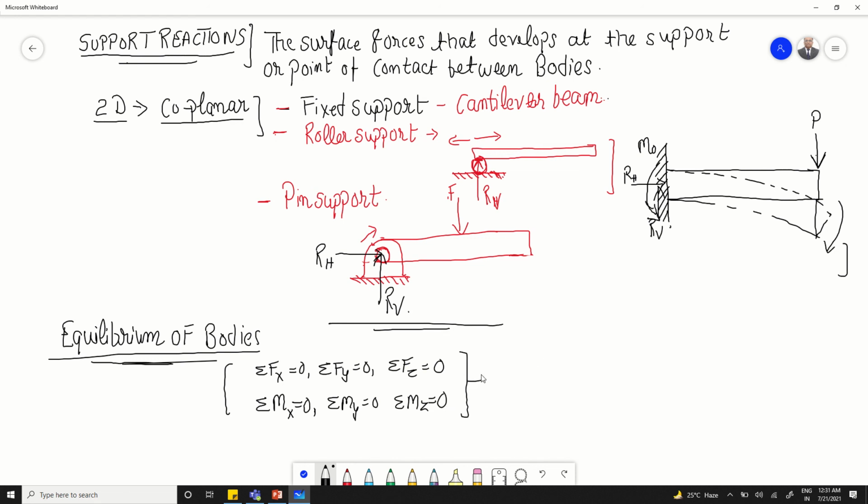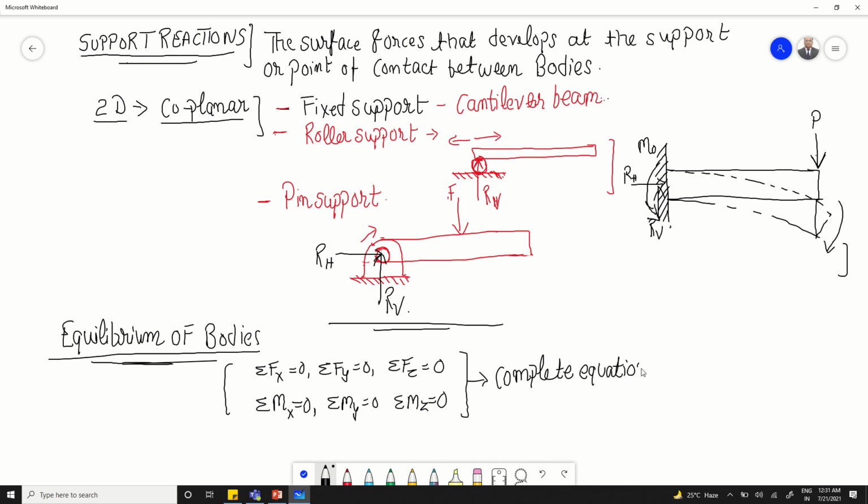So this forms a complete set of equilibrium conditions. These are the complete equilibrium equations for a 2D and a 3-dimensional body.